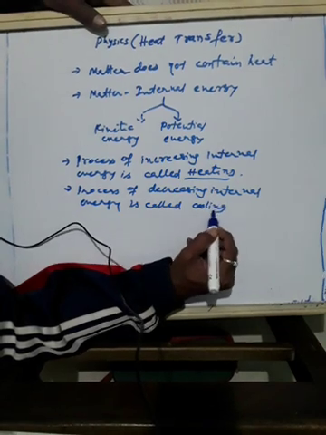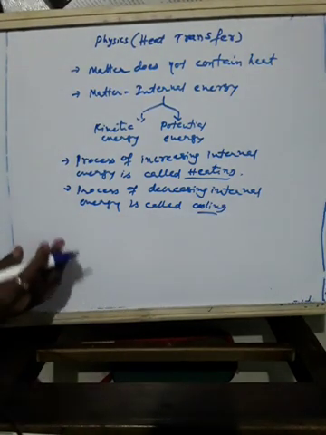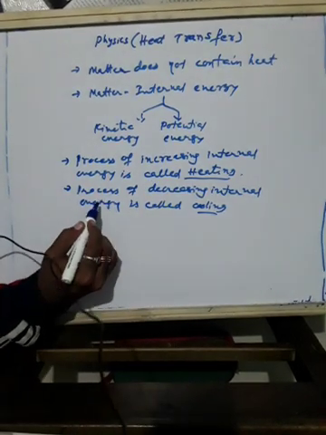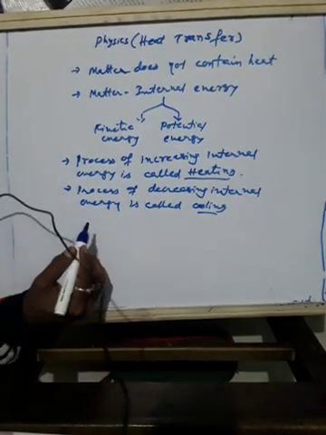So these are two opposite words. One is hot, one is cold. So the process of increasing internal energy is called heating. The process of decreasing internal energy is called cooling.